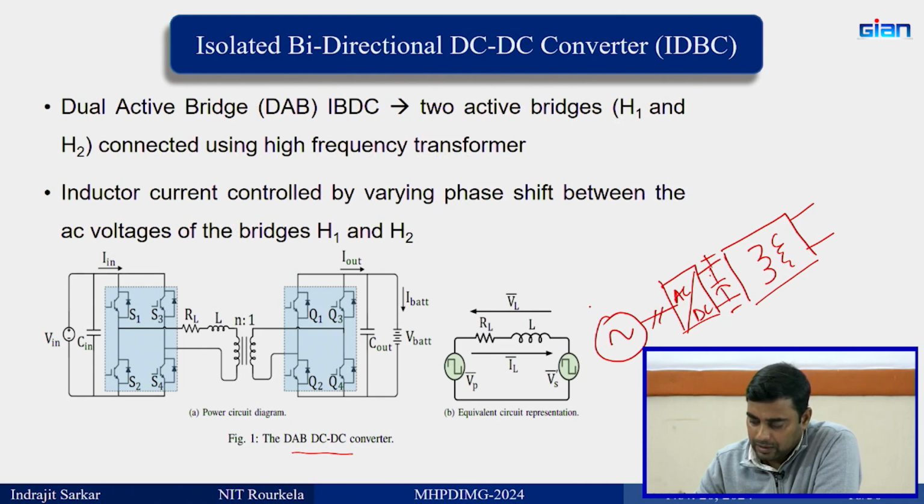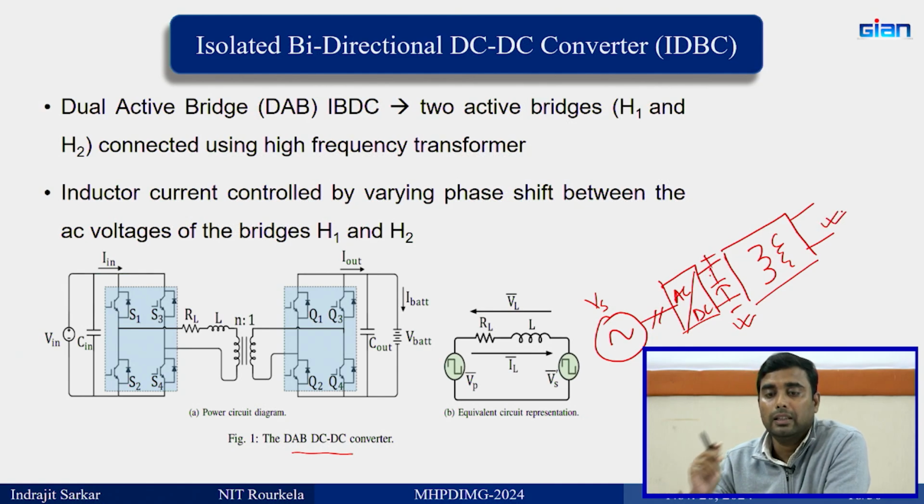Let us say this is some voltage level Vs, and corresponding to it you generate the voltage level at this DC bus. Then you use this DAB to step down this voltage.